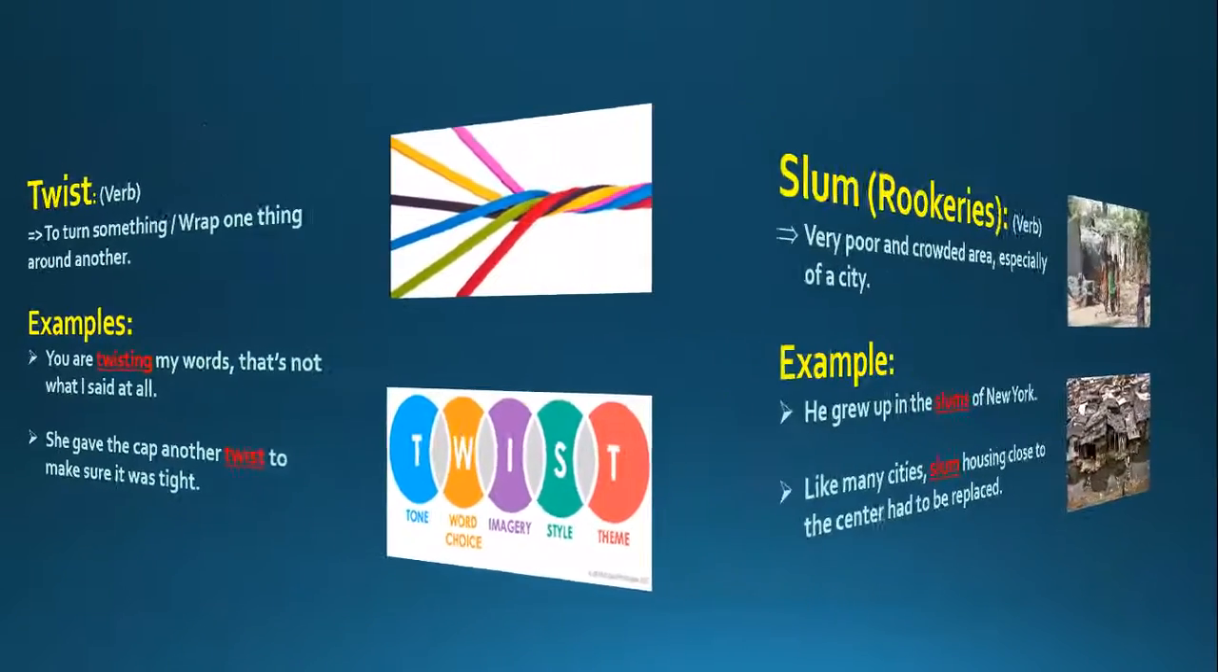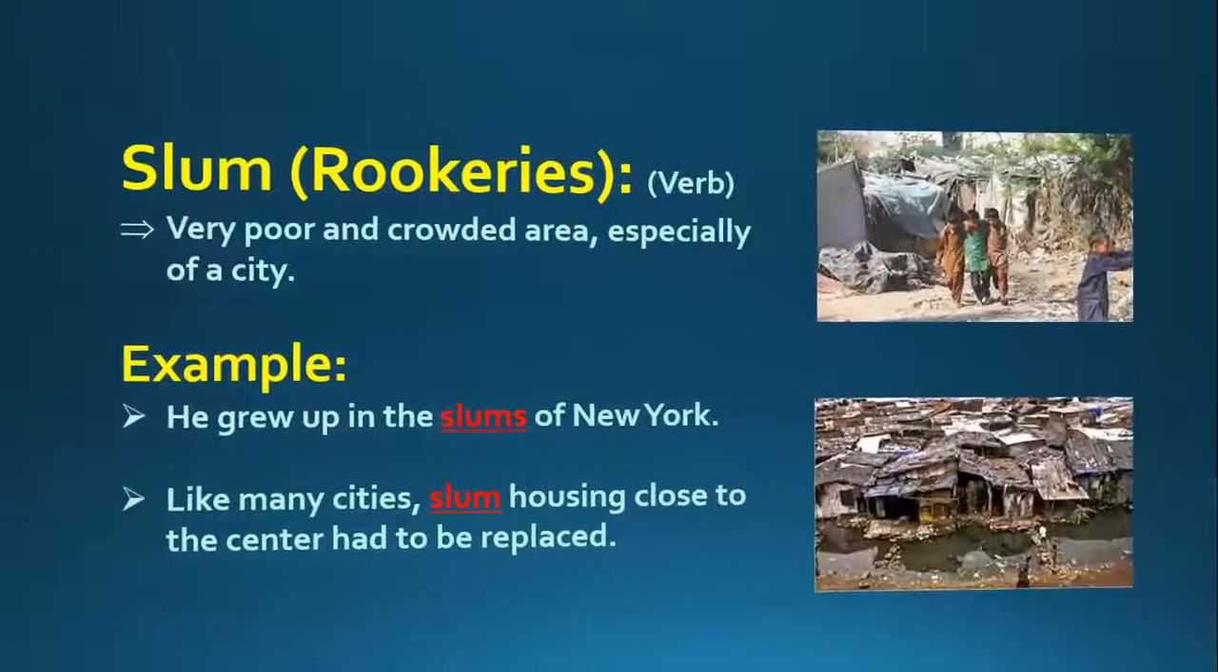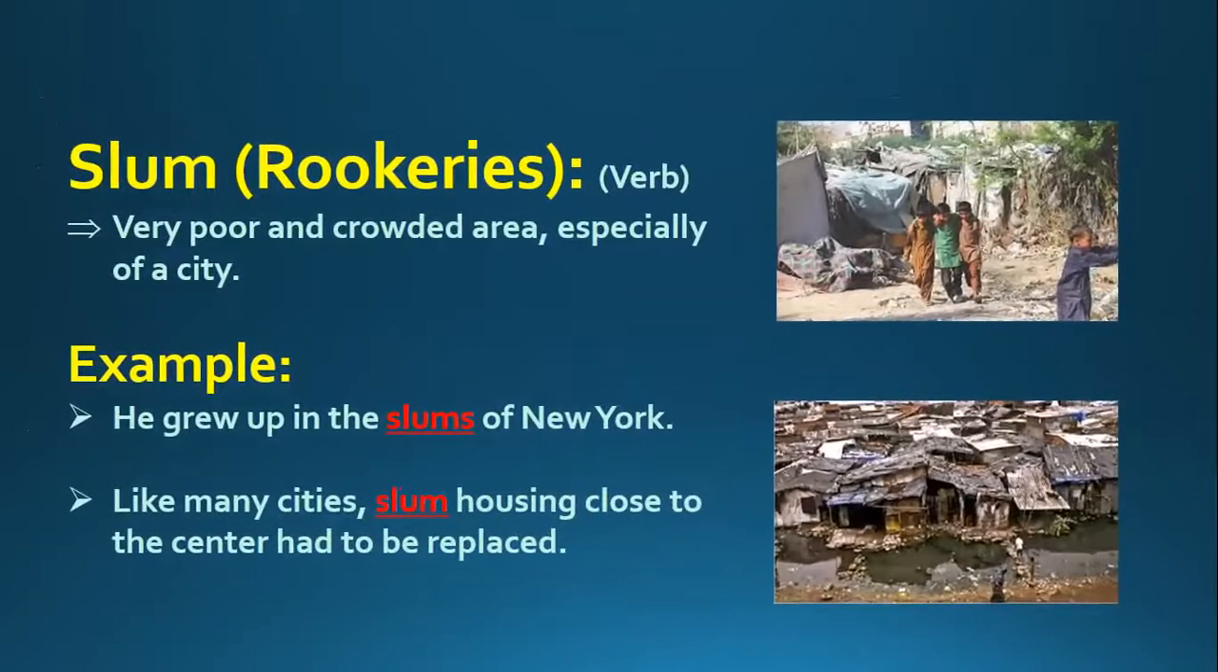Here we have slum. Slum and rookeries are synonyms of each other. It means they both have the same meanings. Slum is a noun. It means a very poor and crowded area, especially of a city. Here are the pictures of two slum areas which are very crowded and poor too.